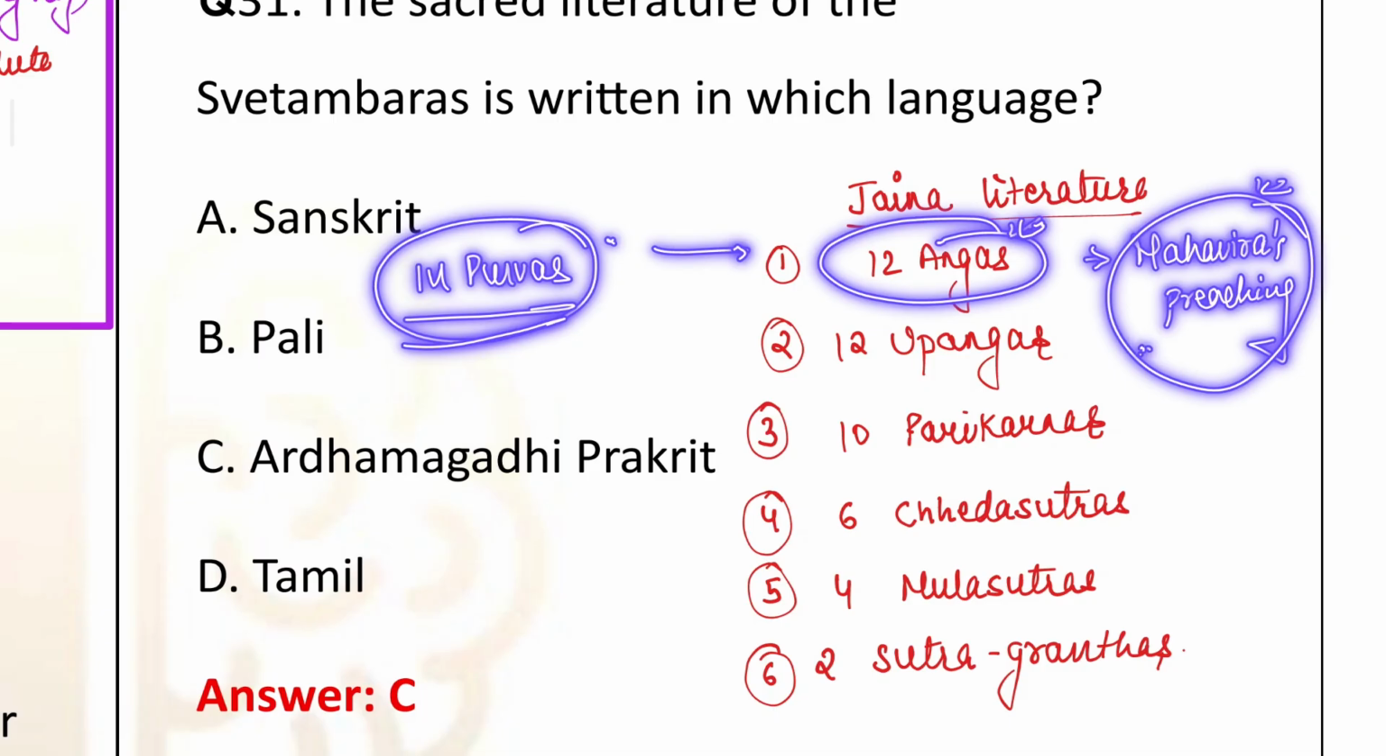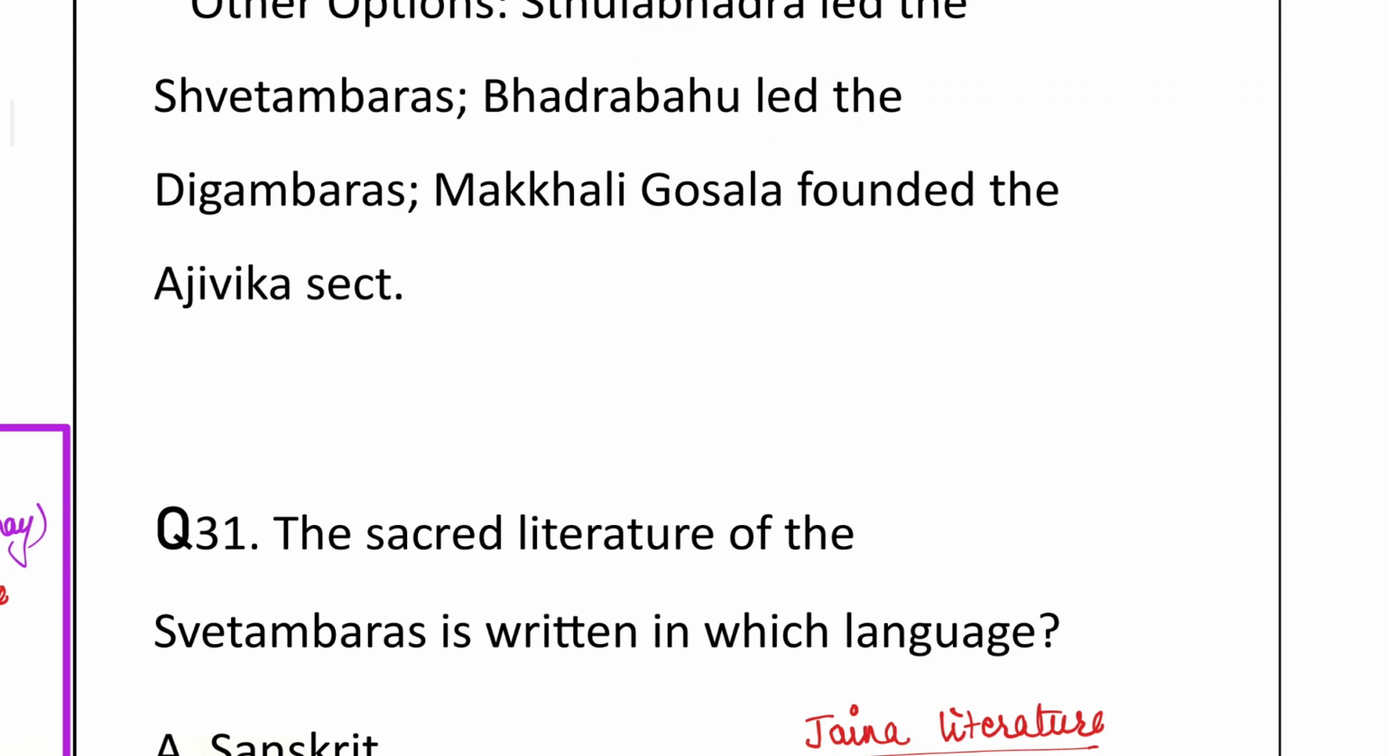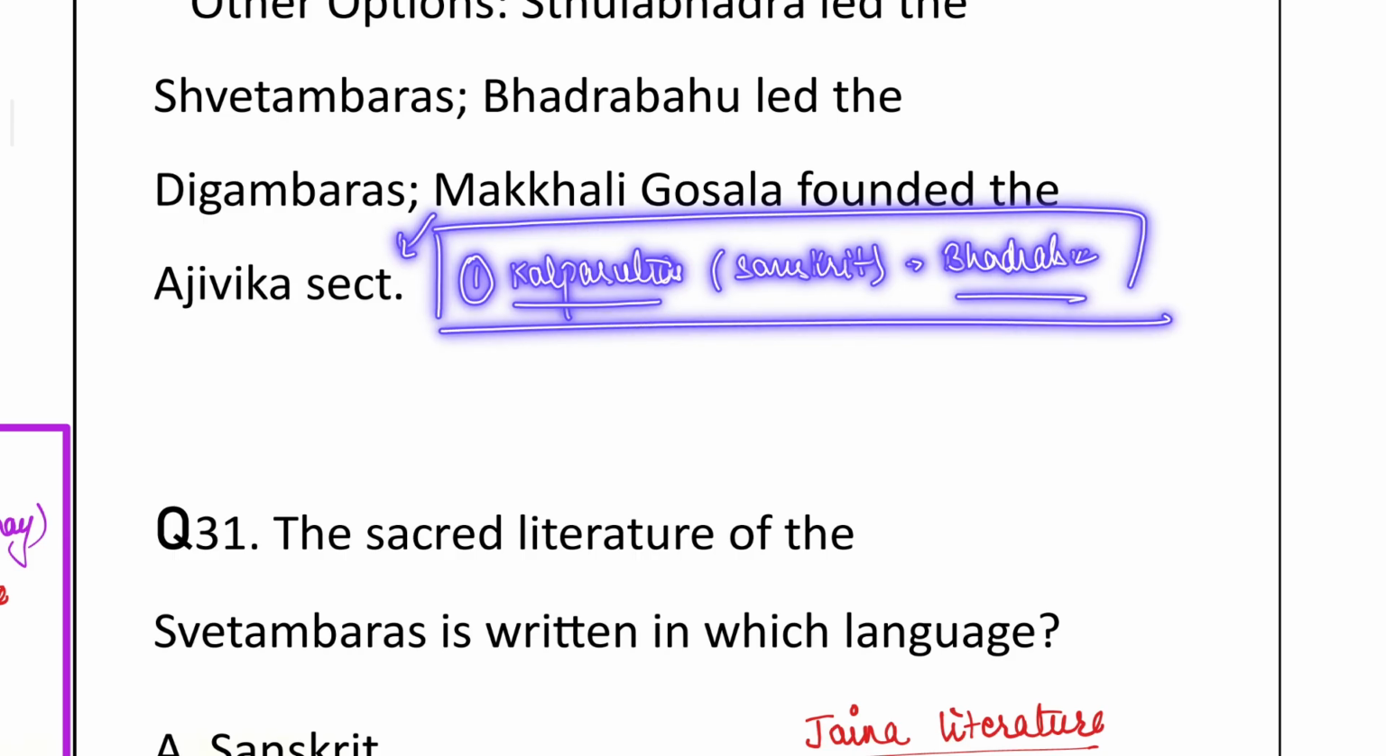Now other than these, there are important Jaina texts such as the Kalpa Sutras. These were written in Sanskrit, and who was the writer of these Kalpa Sutras? It was Bhadrabahu. Because he was also the founder of the Digambara tradition, this Kalpa Sutra becomes important. ये क्वेश्चन पूछ सकते हैं आपसे. Okay.